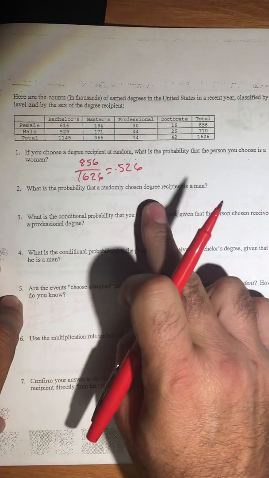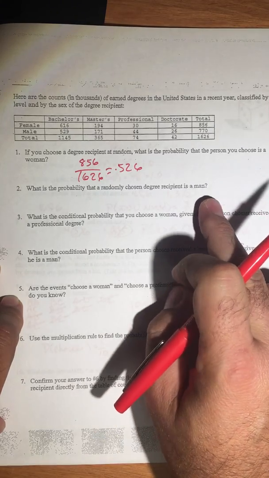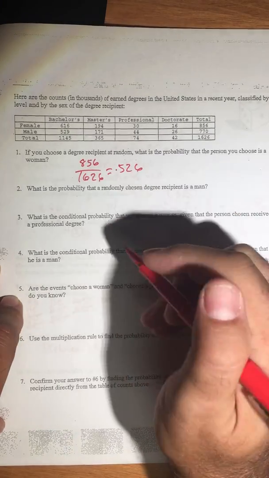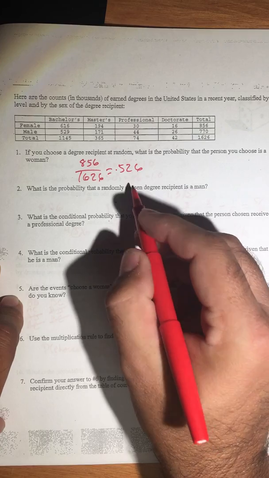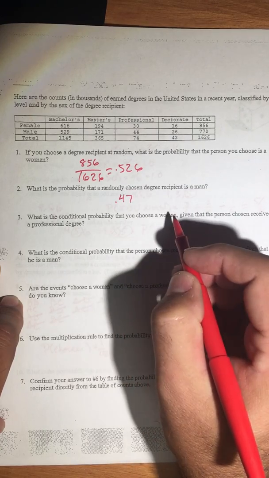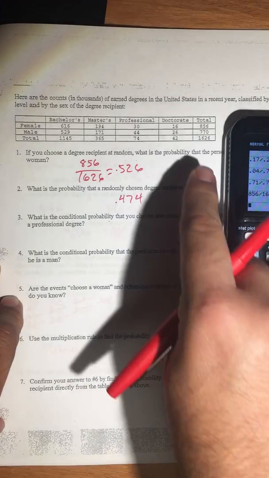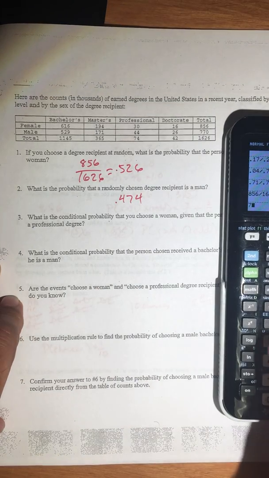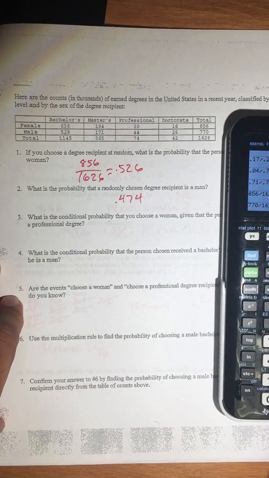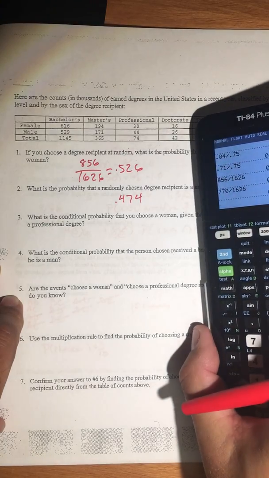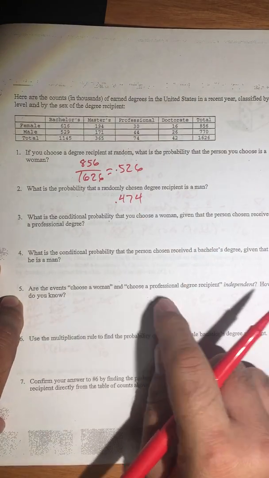What is the probability the randomly chosen person is a man? Well, if that's 52.6%, then this must be 0.474. So we can crunch that out. 770 out of 1626 is 0.4735, so 0.474.